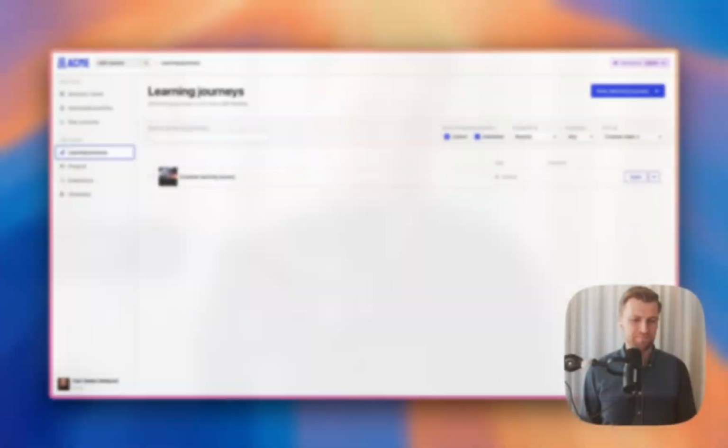The other one, a bit more obvious, being collaboration, which you're probably used to from tools like Microsoft Word or Google Docs. But now you can do those same things inside Noli. But compared to a document, which is just a flat document basically, Noli, and especially learning journeys in Noli, have more levels than that. And so we've made it so you can comment on all of those levels. So that's what I want to show you in this video, where you can use all these comments and how it all works. So let's jump into Noli and see what this looks like.